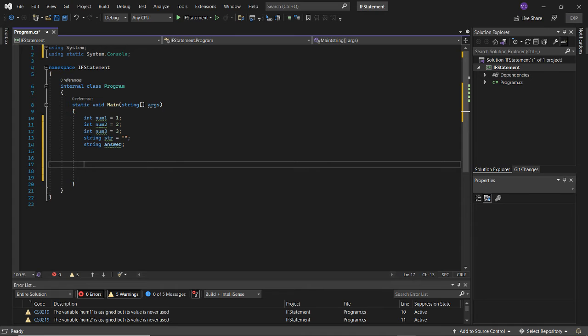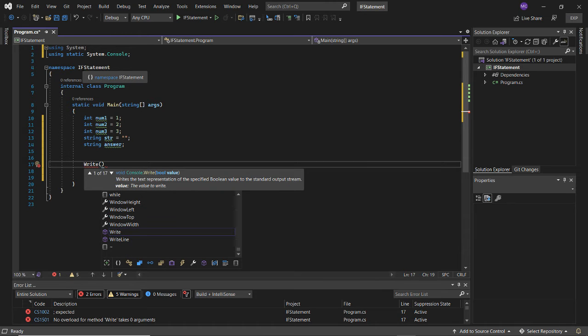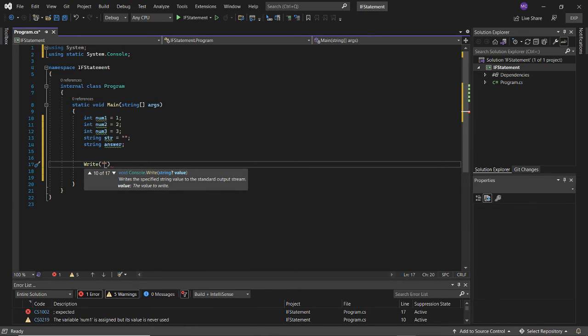Okay, so the next, I like my code to look more readable, so that's why I use so much space. Forgive me if it's irritating. So I'm going to use inside of the System, the Console class, a method called Write. What this method does is it allows me to write something to the display when we run this program. So I'm going to say Write, and what we're going to write is which number is greater, 1 or 2.